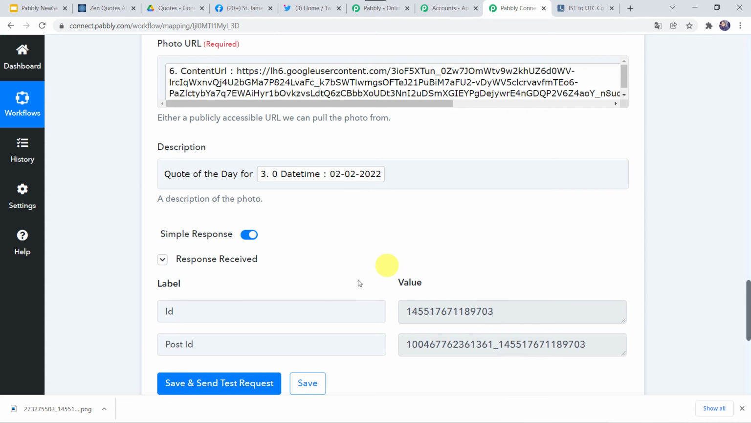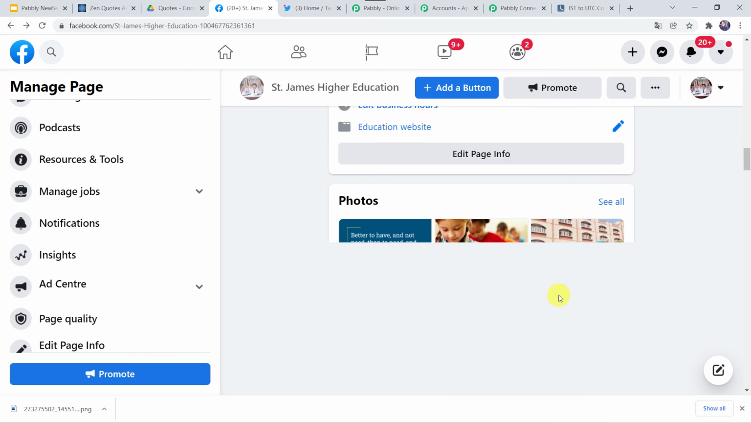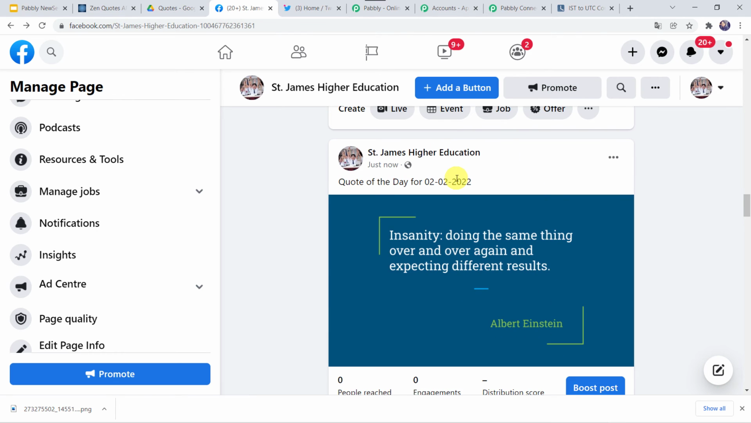Okay, and here we can see the responses received. It means a new post has been shared on our Facebook page. So let's move back to Facebook page. I'll just scroll down. Okay. And here we can find our motivational quote. Quote of the day for 2nd of February 2022. Okay, and here we can find the quote. So let's move back to Pabbly Connect.